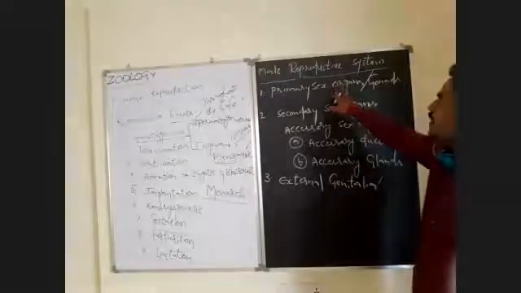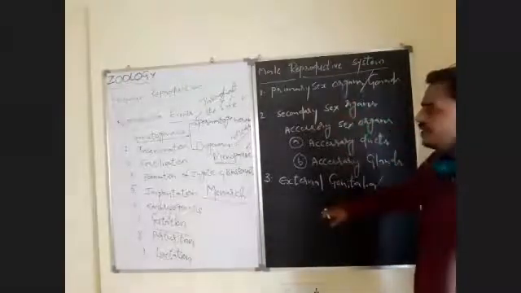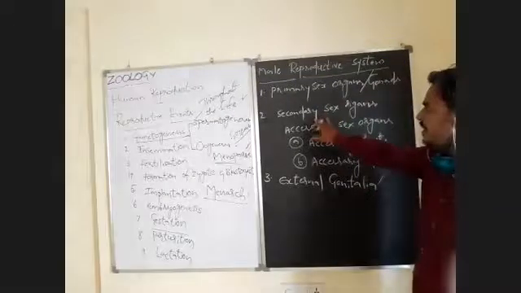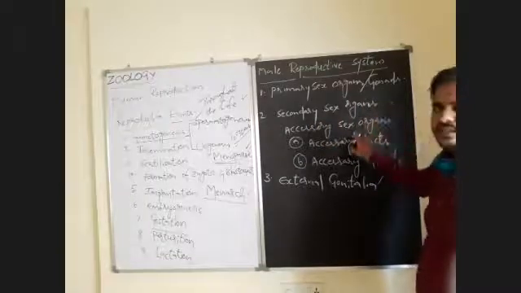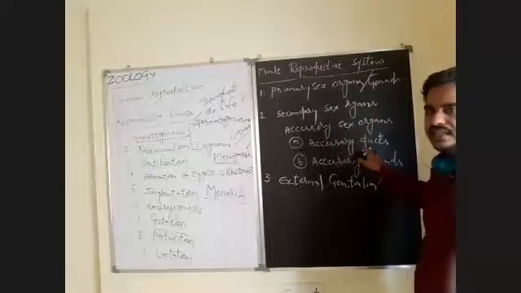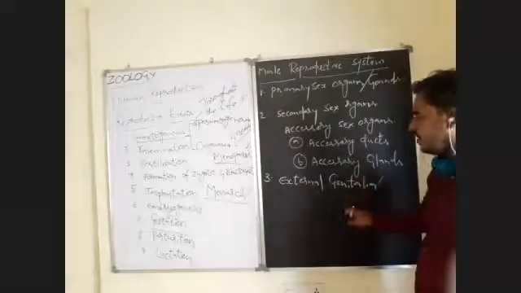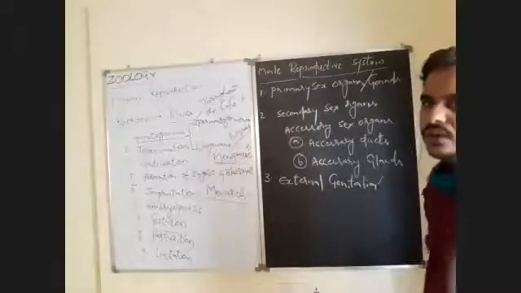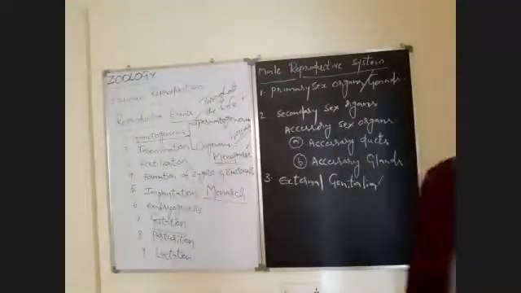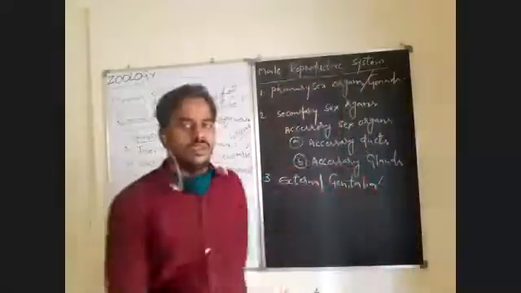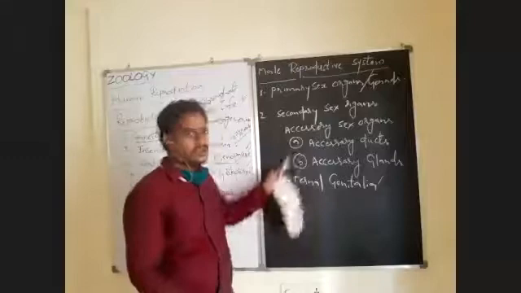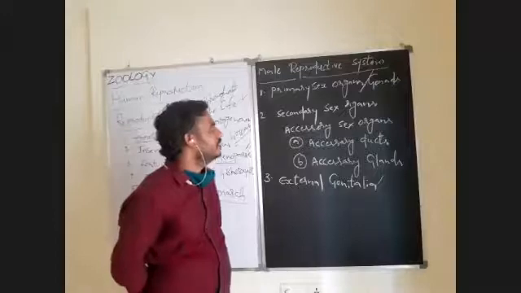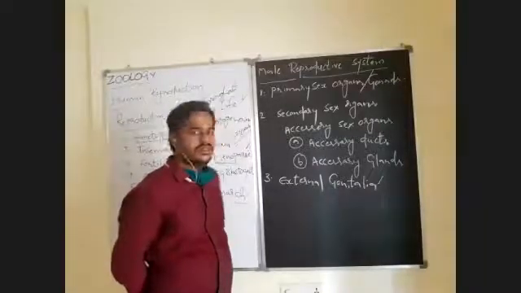So the male reproductive system has three important structures. The first one is primary sex organs or gonads. The second one is secondary sex organs or accessory sex organs. It is of two types: accessory ducts and accessory glands. And the third one is external genitalia. These are externally visible organs which are useful for copulation or intercourse between male and female. Okay, we should remember this. Now we have to know the definition of a primary sex organ, a secondary sex organ, and external genitalia.